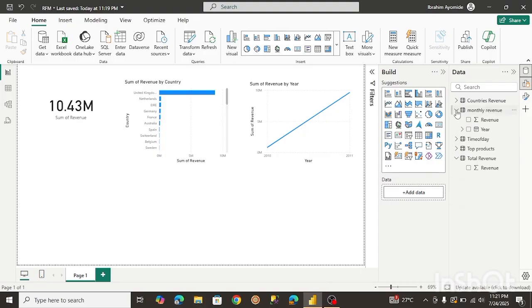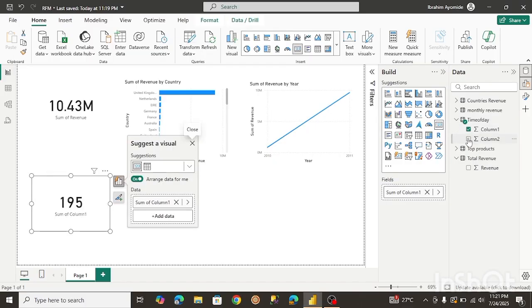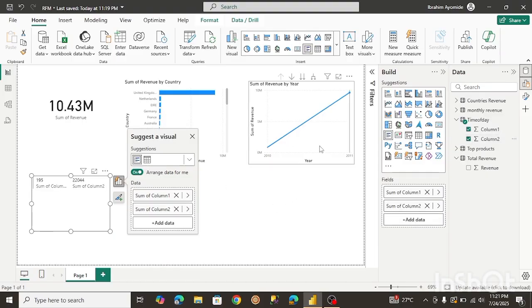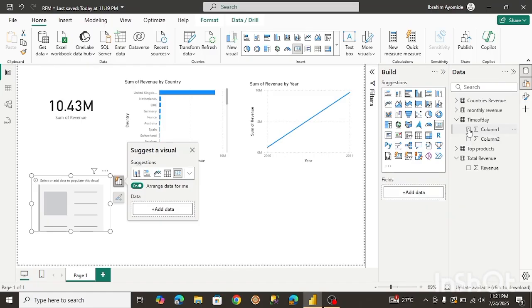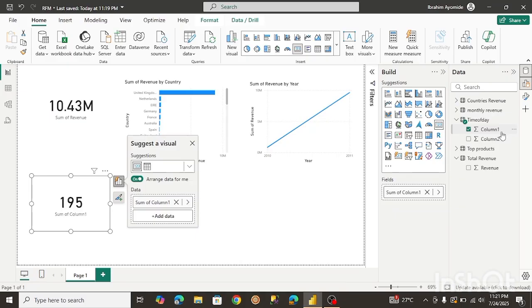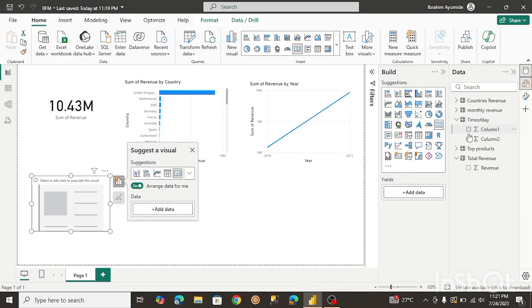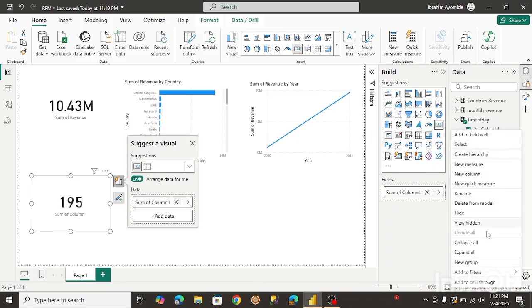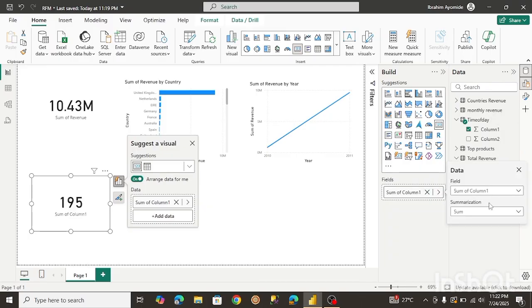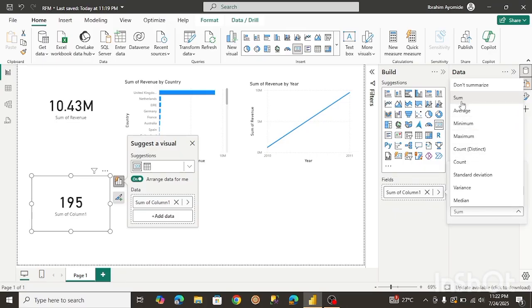Okay, the next visual we want to create now is the time of day. So let's see what's in there. Actually, this isn't really what we need, but I'm not really sure which one is the day. I think this should be the day. Not quite sure. And this, let's try this one first. Yeah, this would be the day, but now I don't want it to summarize it. So I'm just going to click on this and I'll click on don't summarize.